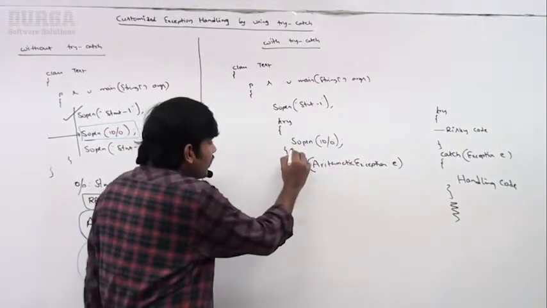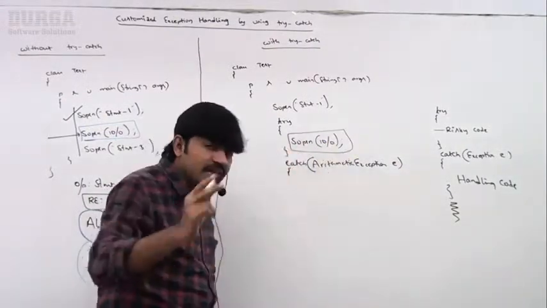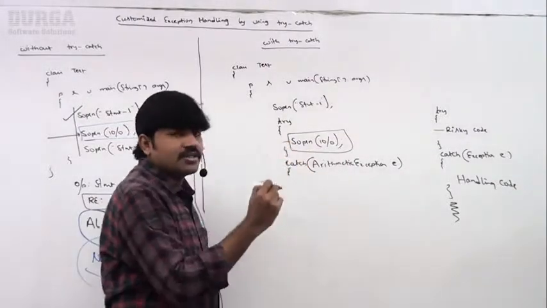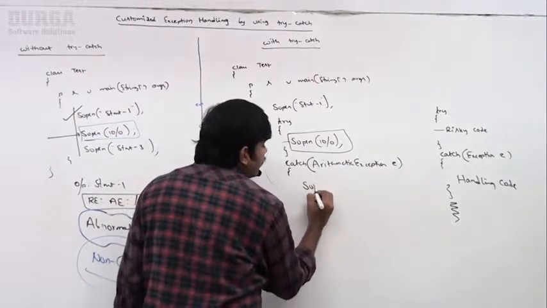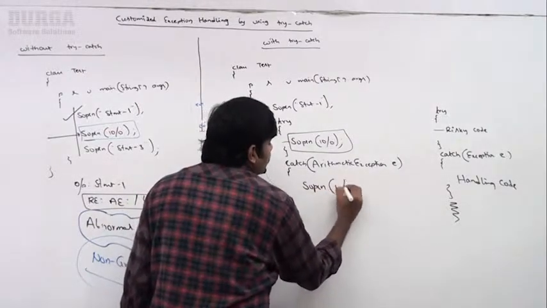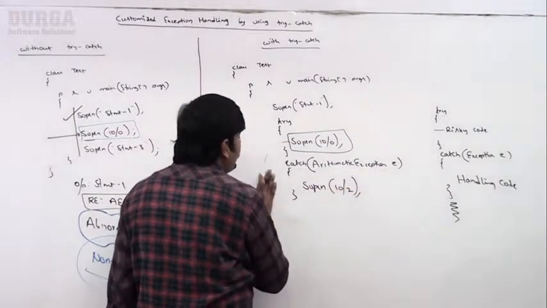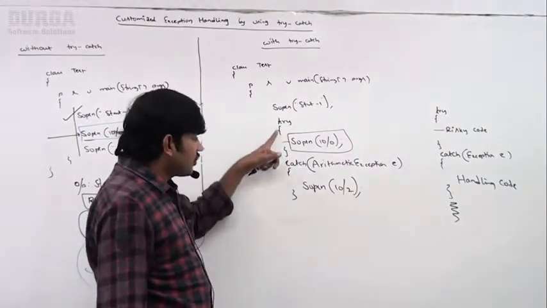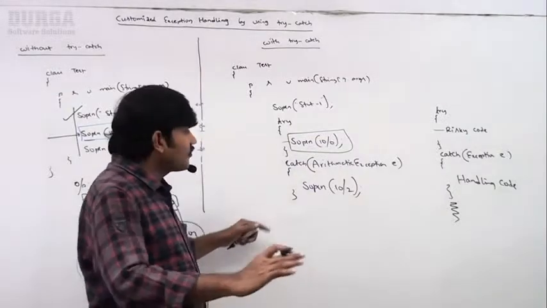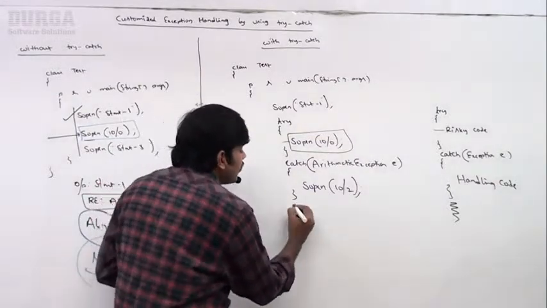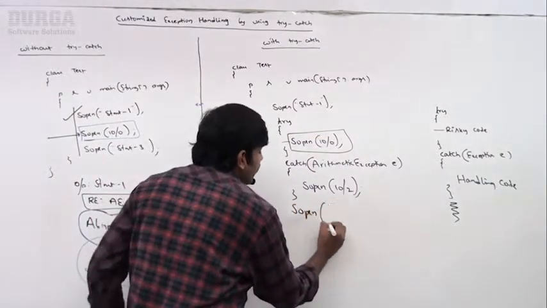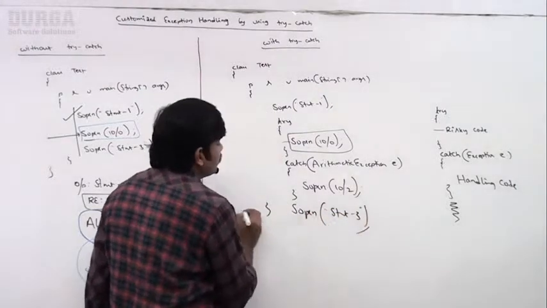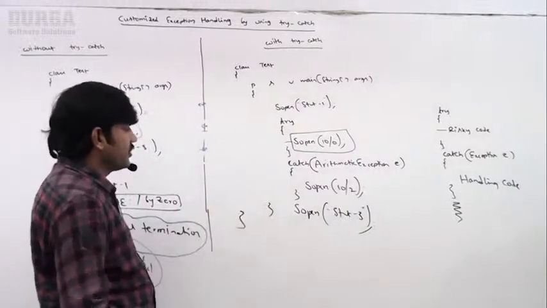While executing this code, if any problem comes, execute this alternative handling code, which is nothing but SOP of 10 by 2. After the try catch block, now the remaining SOP of statement 3 we have to take.